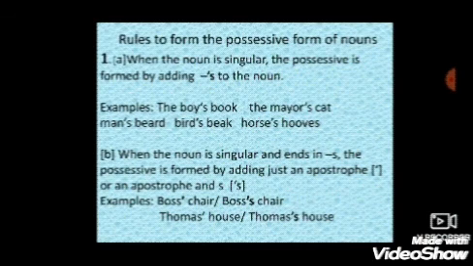See the next examples. The mayor's cat, the man's beard, bird's beak, horse's hoofs. So here the nouns are singular and the possessive is made by adding an apostrophe and s.